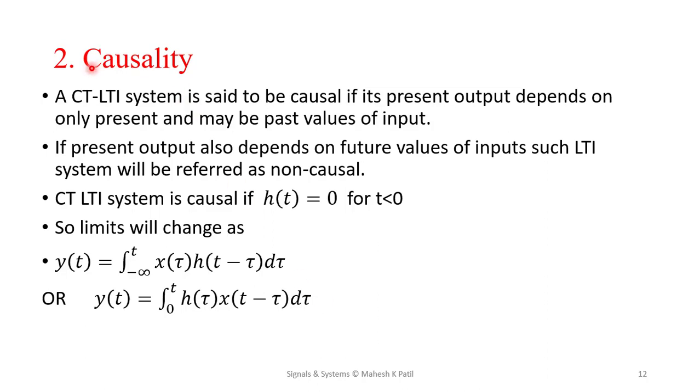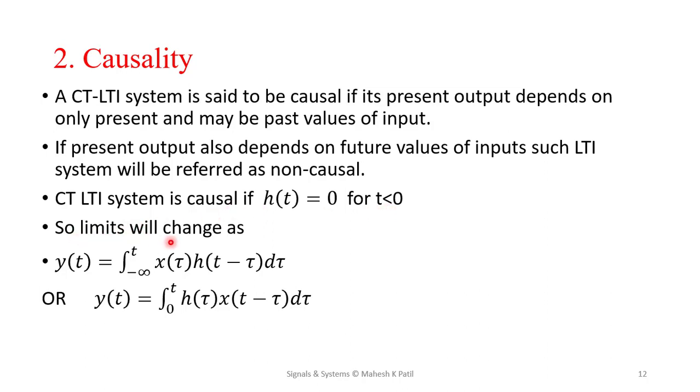Now we'll see the second property, that is causality. A system is said to be causal if its present output depends only on the present and maybe on the past values of the input. If the present output also depends on the future values of the input, then such a system is referred to as a non-causal system. So for a CT LTI system, if it is causal, then h of t must be equal to 0 for t less than 0.